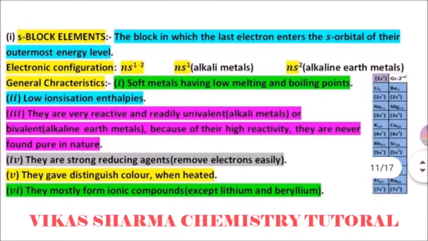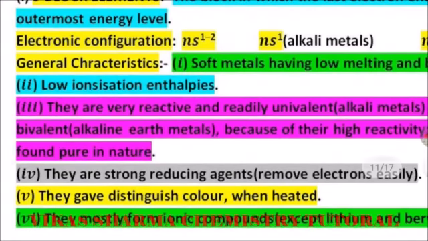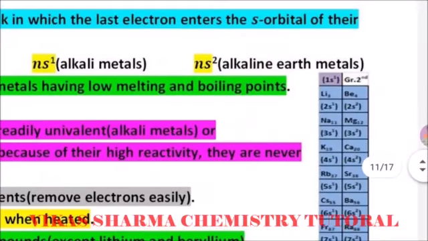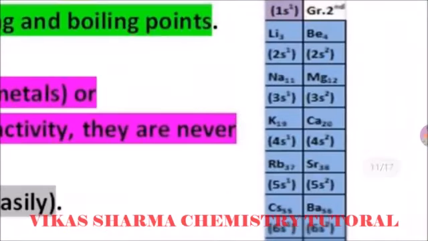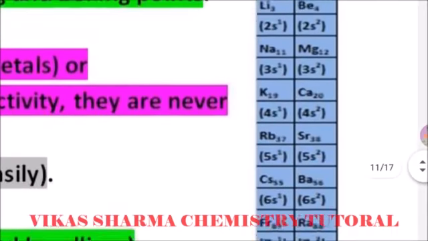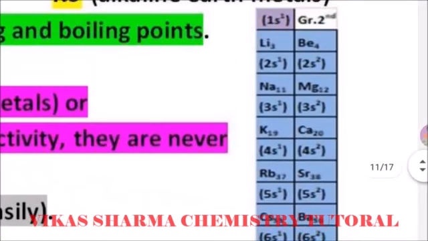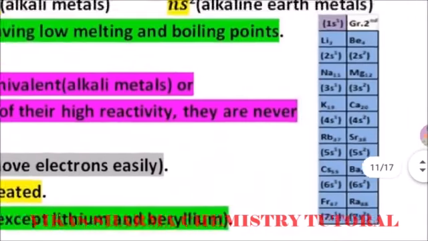First we discuss the S block elements, the block in which the last electron enters the s orbital of the outermost energy level. These are known as S block elements. The electronic configuration is ns1 to 2. ns1 is the alkali metals and ns2 is the alkaline earth metals. You see lithium, sodium, potassium, rubidium, cesium and francium, and the alkaline earth metals beryllium, magnesium, calcium, strontium, barium and radium.